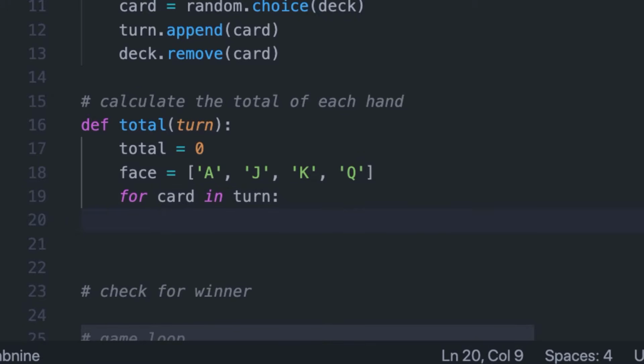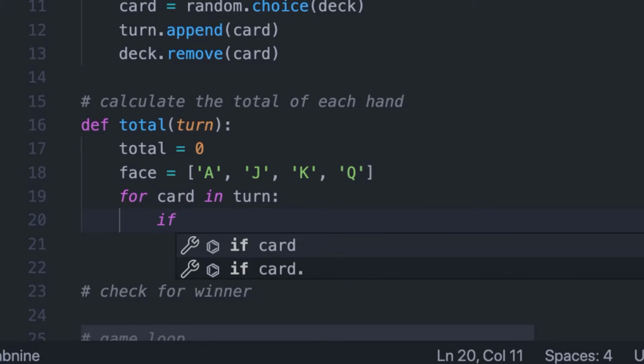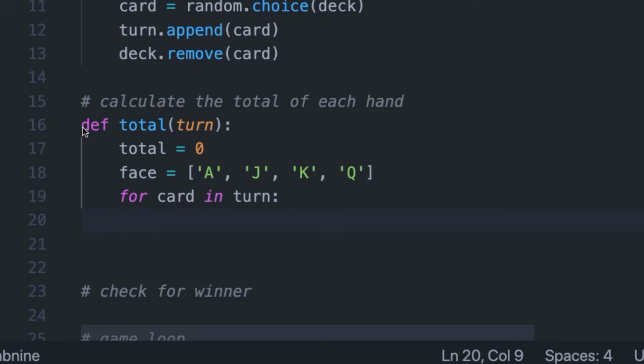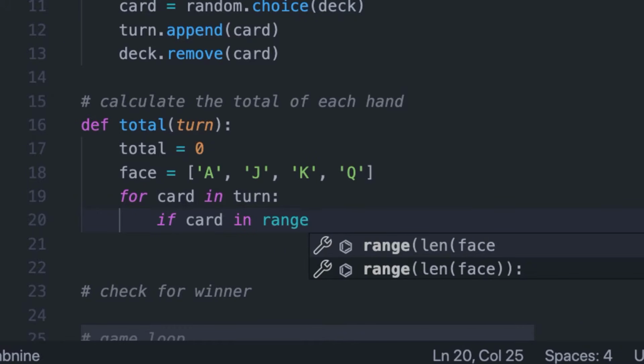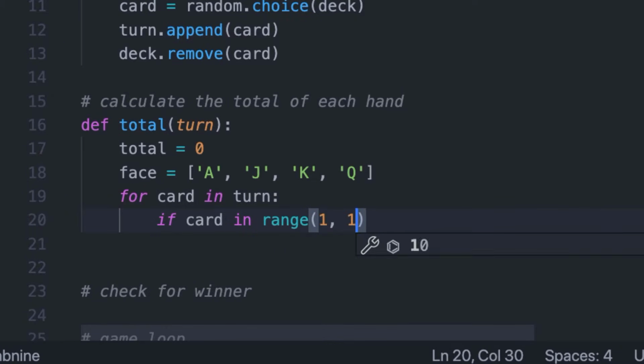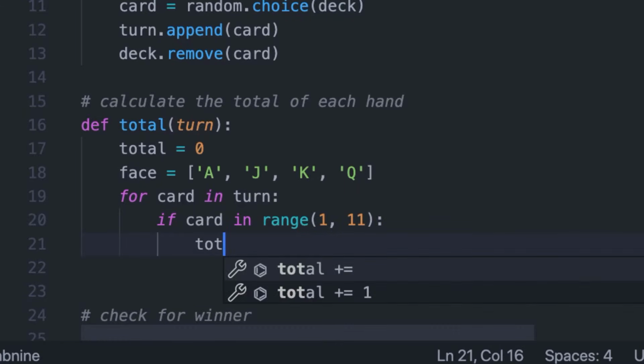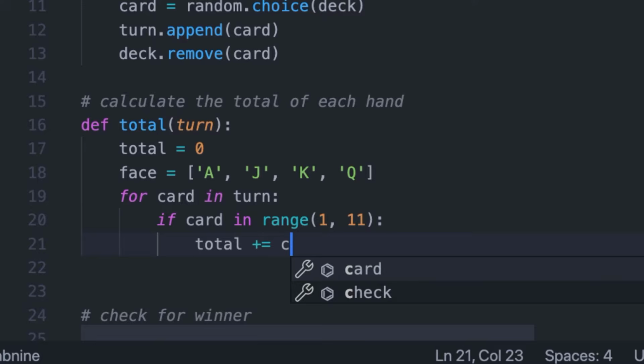Okay, so now let's loop through all the cards in turn, and let's code in some functionality in order to calculate a correct total. The first case that we're going to do is check to see if the card that we pulled is one of these number cards. So how are we going to do that? Let's say if card in range of 1 to 11, so that's 1 to 10, total plus equal card.